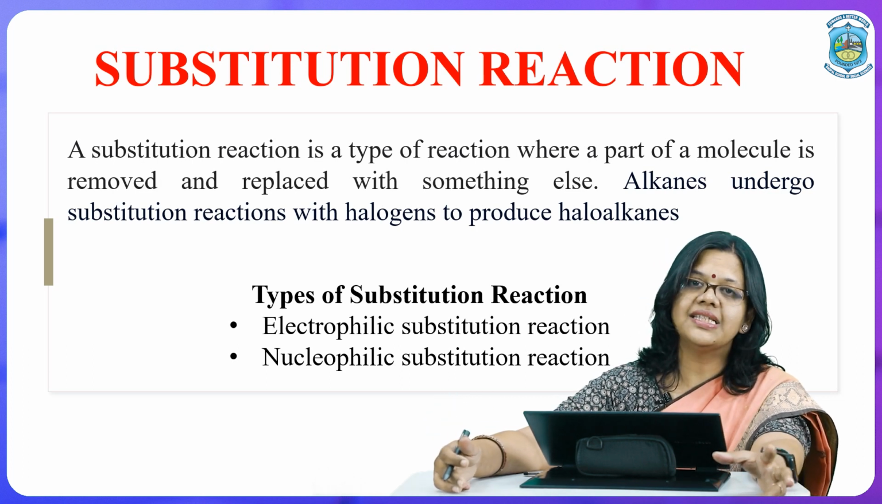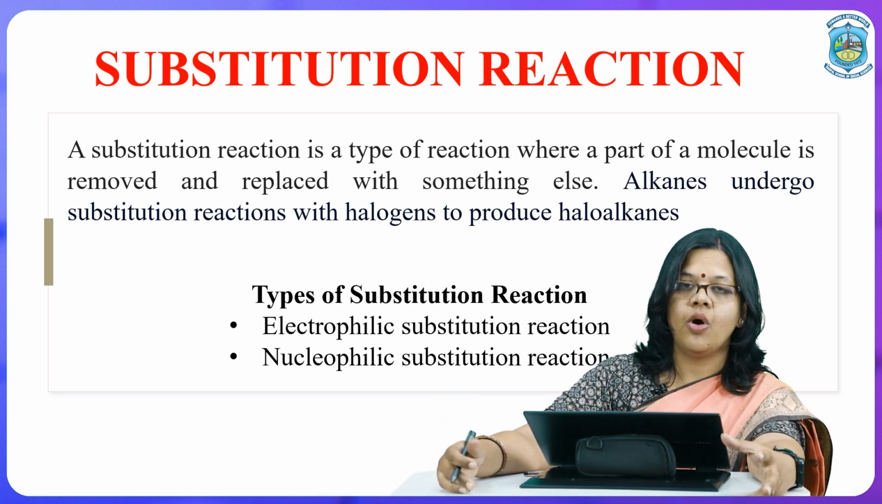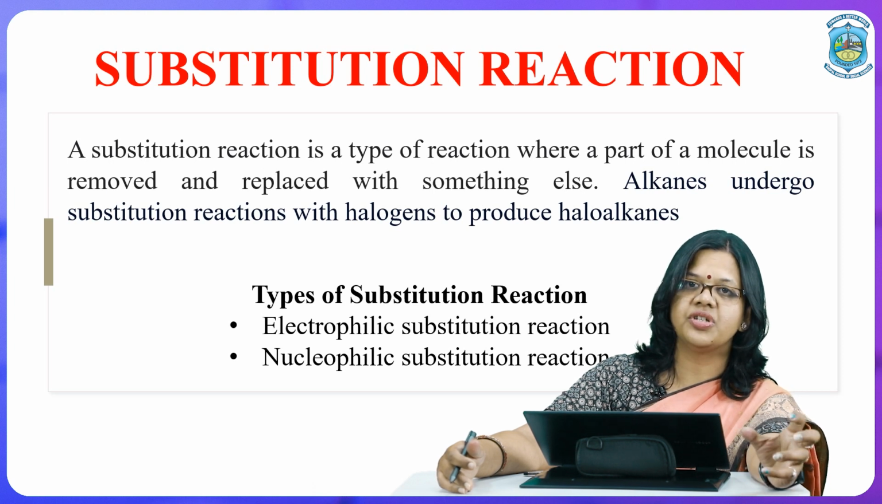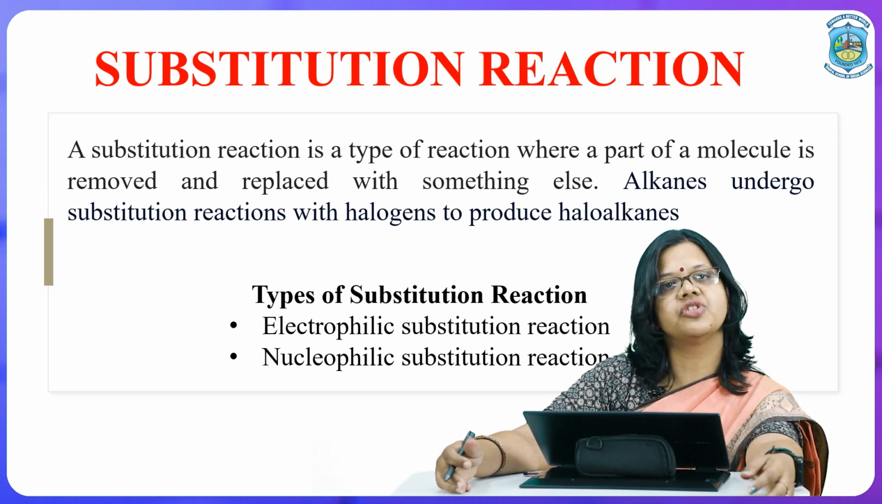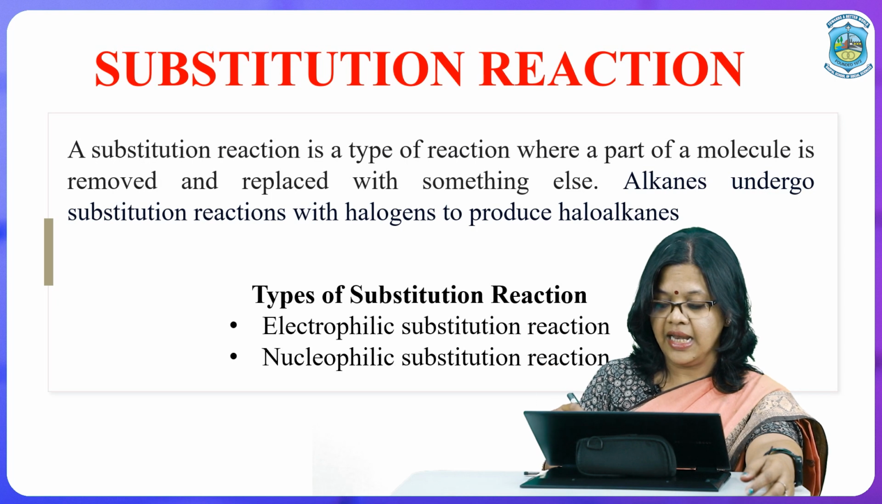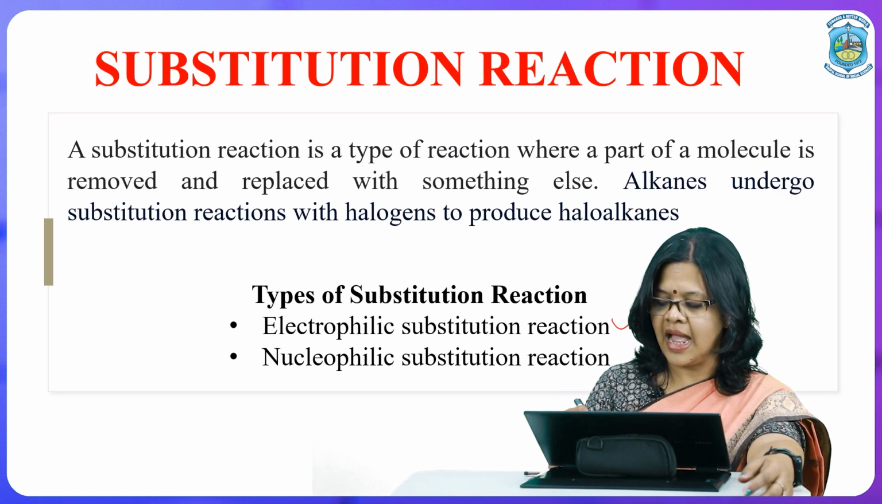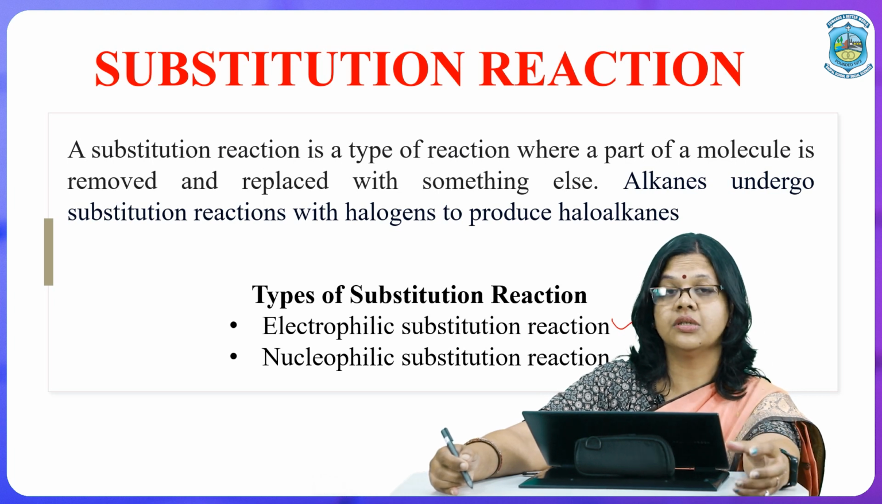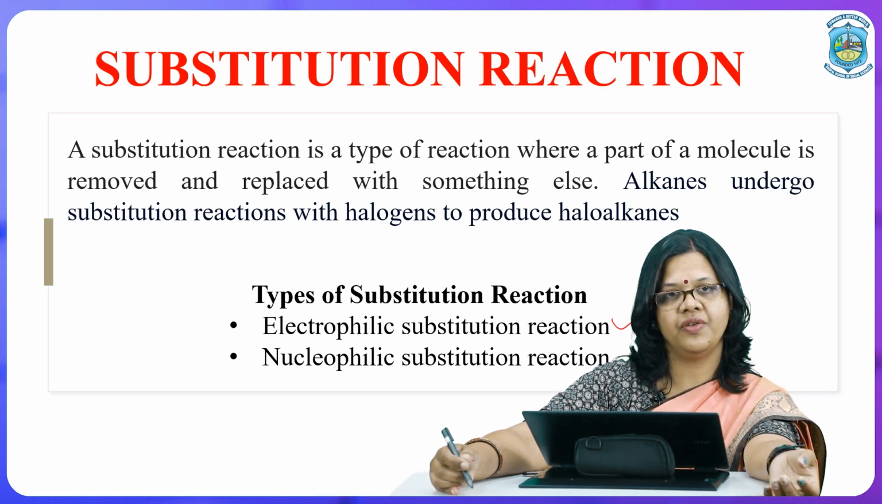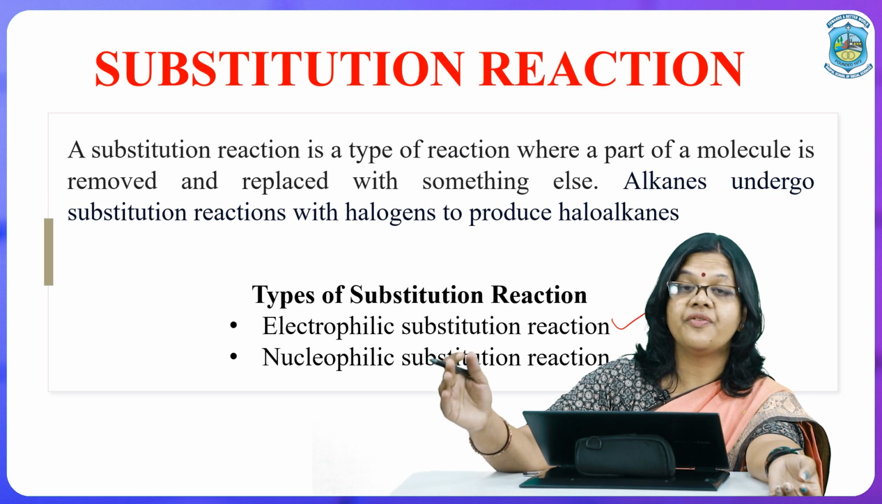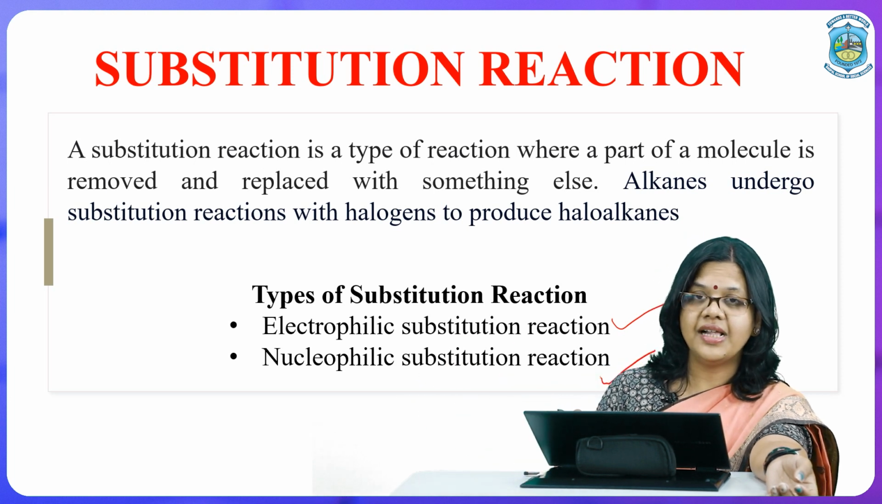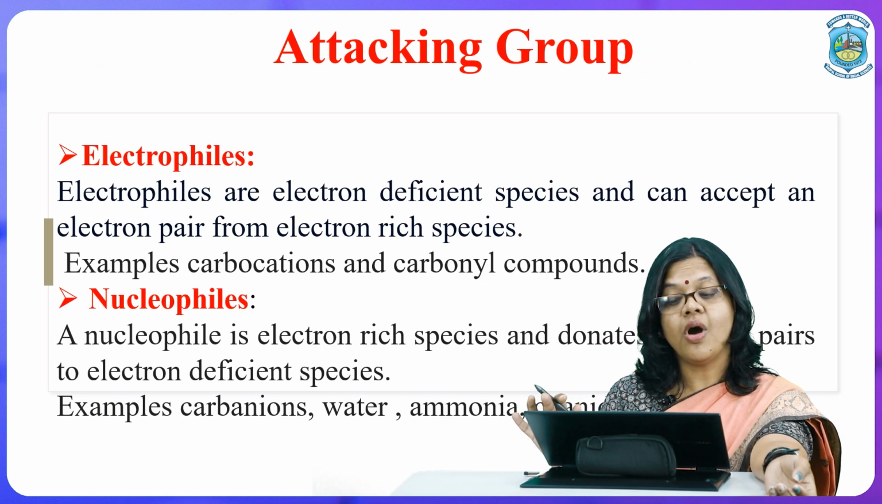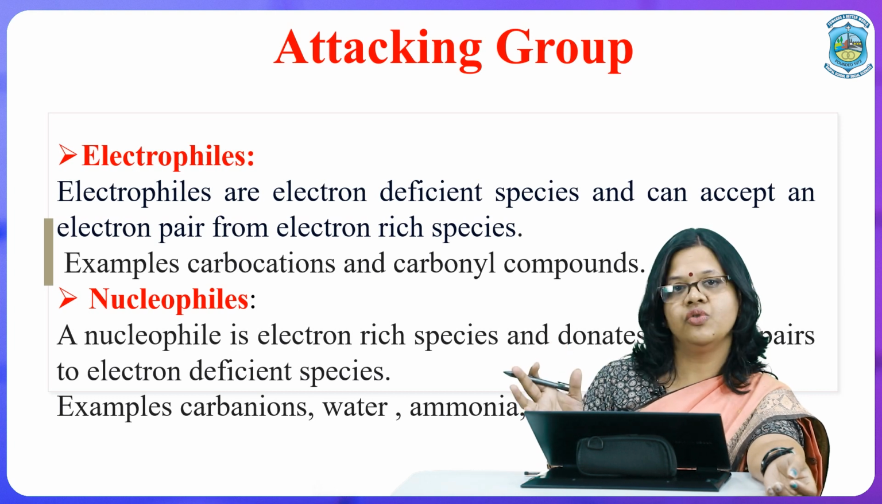When we talk about these substituting species, on the basis of these substituting species, the type of substitution reaction can be classified as electrophilic substitution reaction and nucleophilic substitution reaction. Now, as I have said the terms electrophilic and nucleophilic, we are already familiar with electrophiles and nucleophiles. So, what are these electrophiles and nucleophiles?